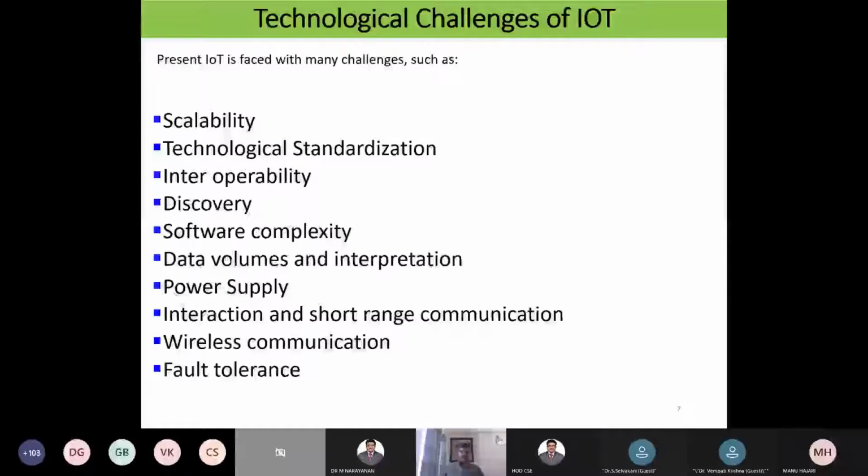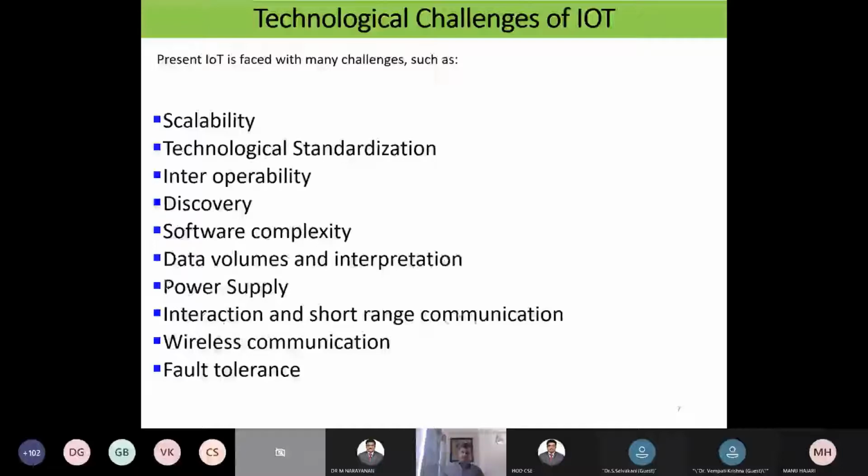Power supply: we always have to maintain 24-hour power supply, then only it is possible. If I install a CCTV camera at your home for monitoring a senior citizen, the power is very important. Then interaction and short-range communication. If any one of the objects fails, I have to concentrate on reliability. What is the reliability of our system?